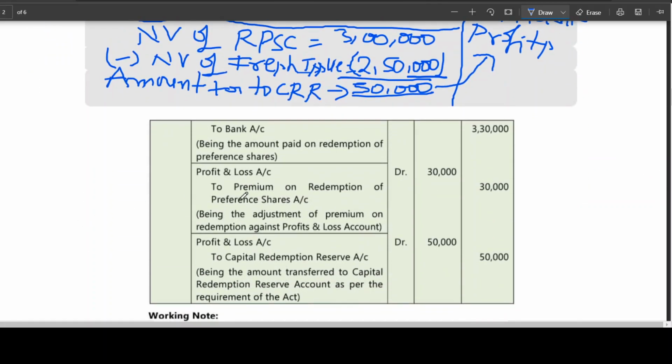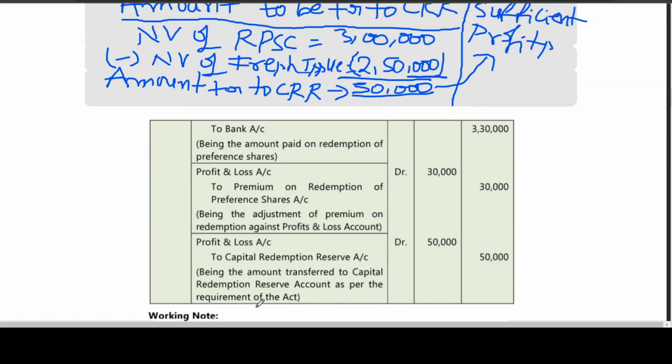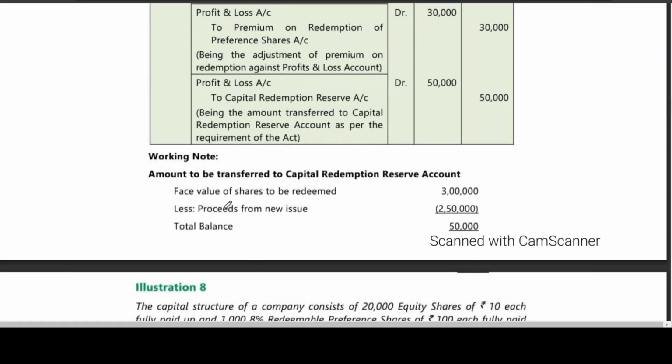Then next. P&L account debit to premium on redemption, being the adjustment of premium on redemption, loss is adjusted against P&L account. P&L to capital redemption reserve. This I also told you. Whatever the amount you want to transfer to CRR, the amount that you have not gone for fresh issue, that is 50,000, will be transferred to CRR from profit and loss account.